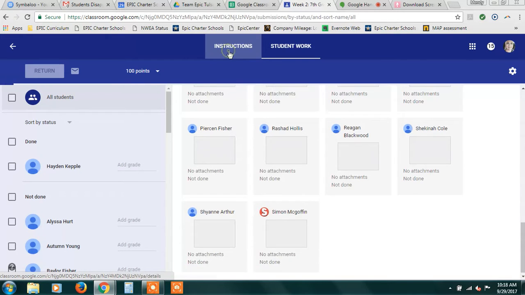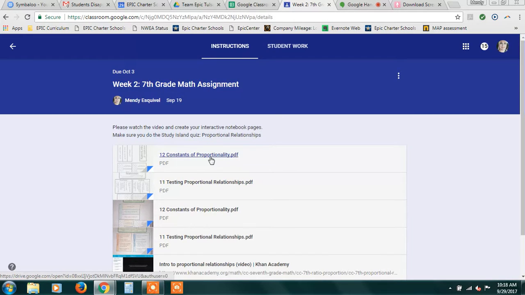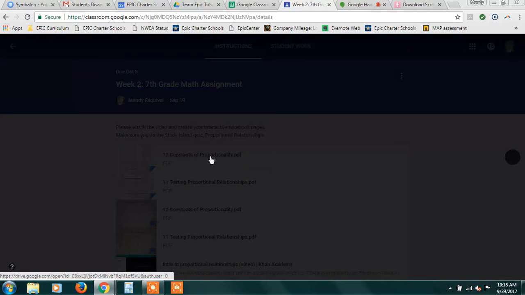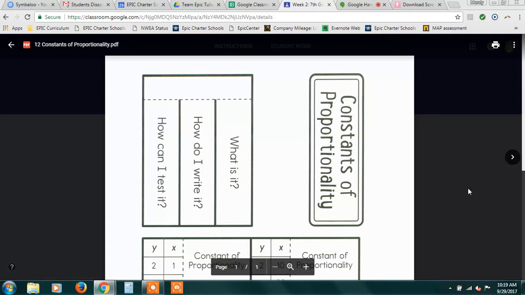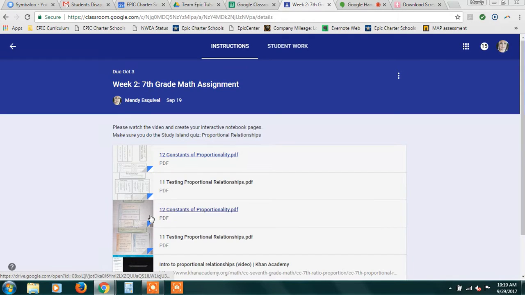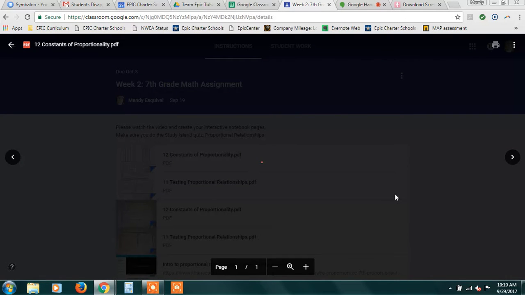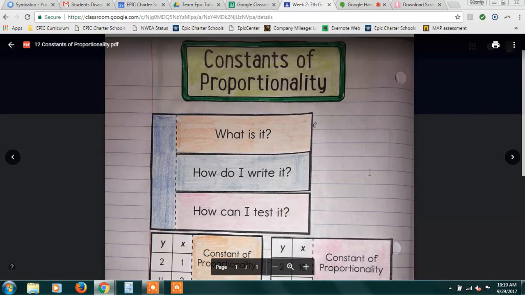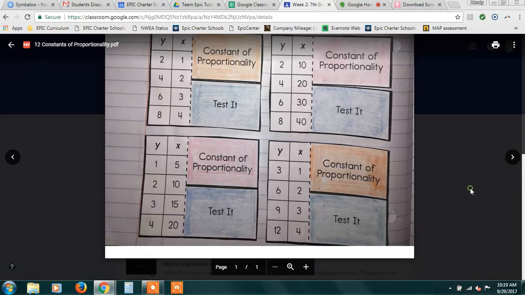Here are the instructions. I uploaded the notebook pages that we were doing for our interactive notebook. If you're doing an interactive notebook, you would put them in here, and if you're not, then you don't. I also put in what they look like when they're finished, so the students would know what it looks like when they're done.